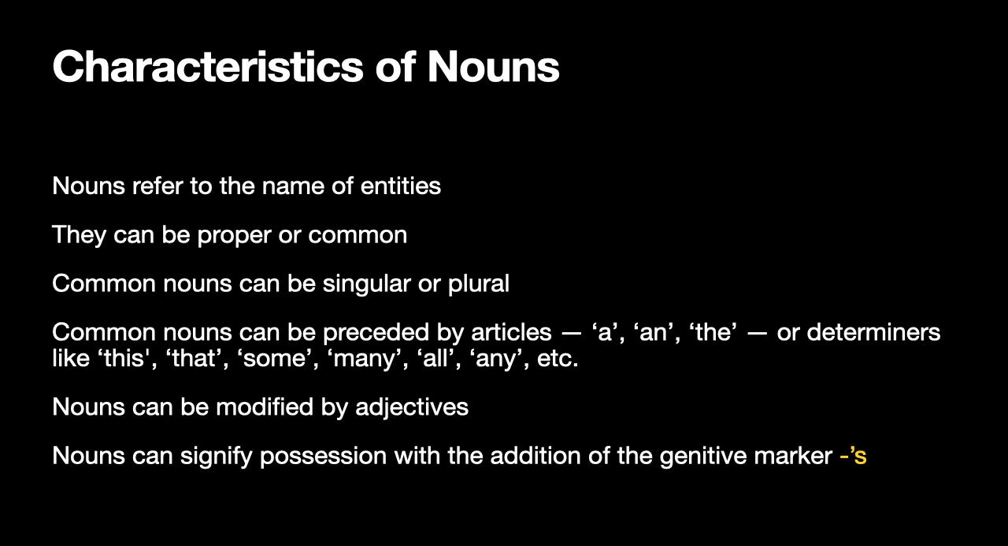The articles in English are a, an and the: two indefinite articles a and an, and the definite article the. And determiners are words that precede nouns like this, that, some, many, all, any, etc. All these can be used in front of common nouns. Nouns can be modified by adjectives. Adjectives can be used to modify nouns. And nouns can also signify possession with the addition of the genitive marker apostrophe s. These are the important characteristics of nouns.